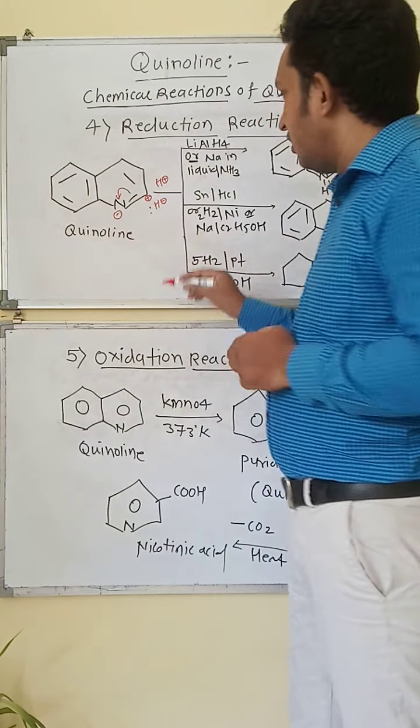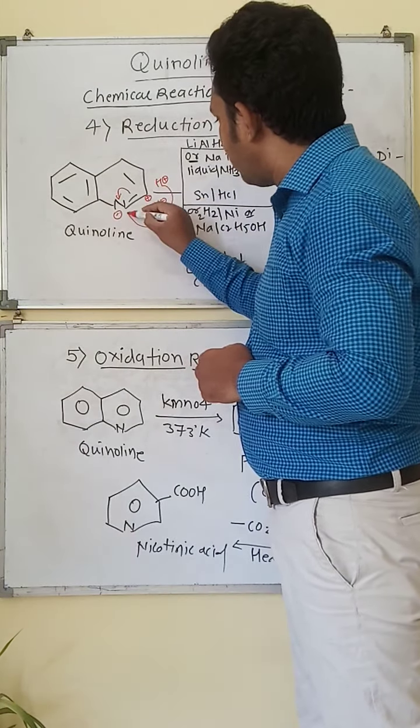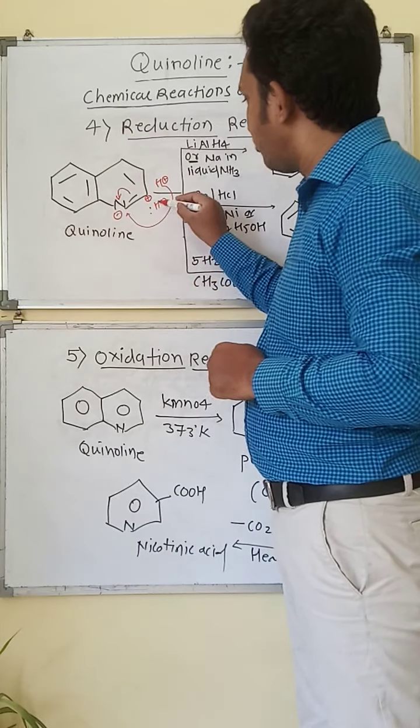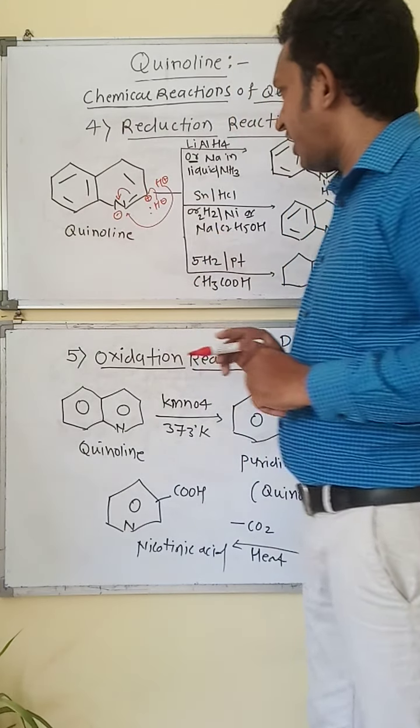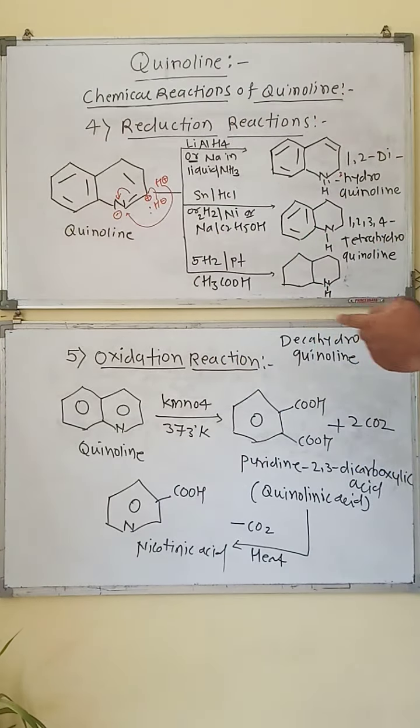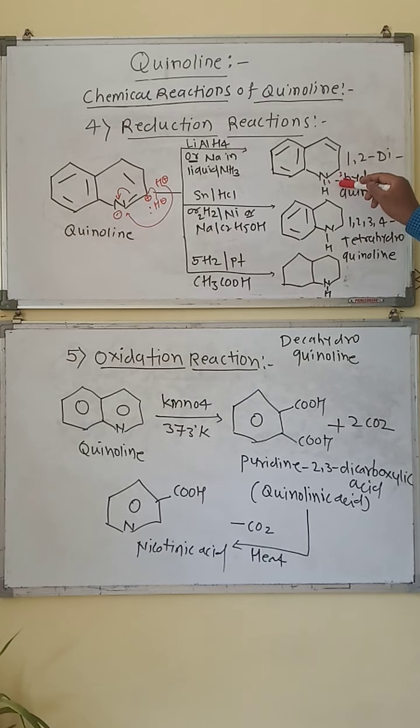This proton will be added to the nitrogen, and the hydride ion will be added to the electron deficient carbon atom, that is the second position, so that we get the 1,2-dihydroquinoline. Di means 2, hydro means hydrogen, attached on the first position nitrogen and the second position carbon atom. So it is called 1,2-dihydroquinoline.